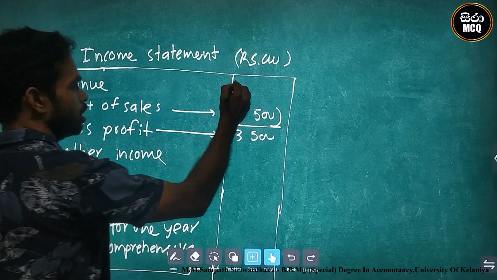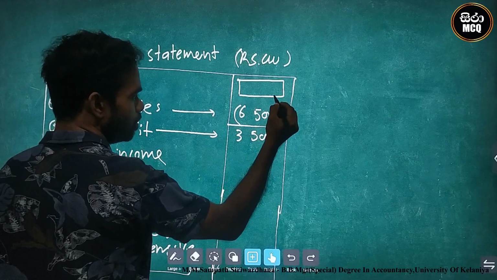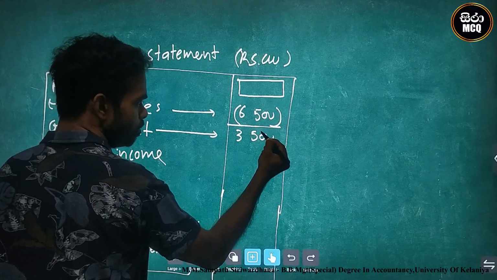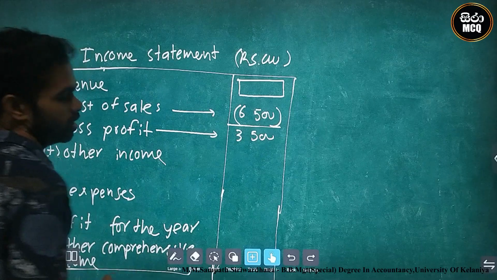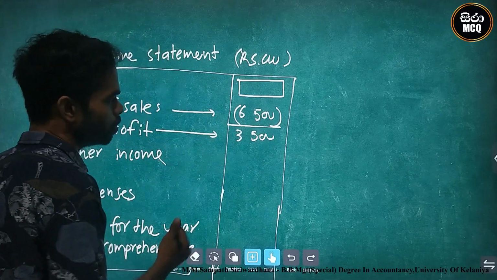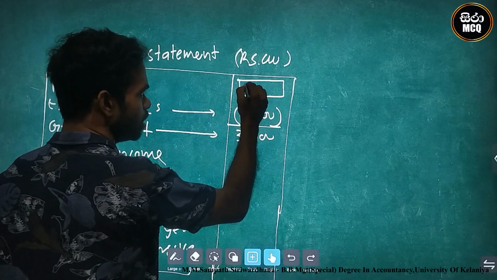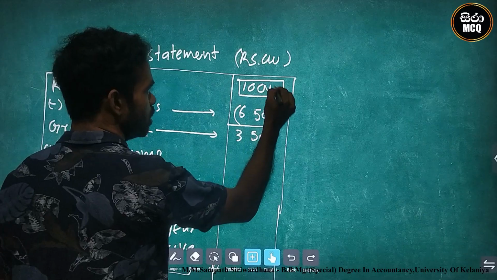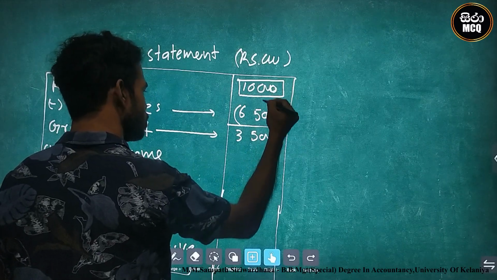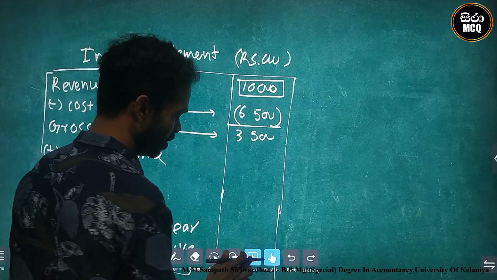Why? Revenue is there, and after deducting cost of sales we find the gross profit. We can reverse these amounts: 3,500 plus 6,500 is 10,000. Think about 10,000 minus 6,500, the answer is 3,500.